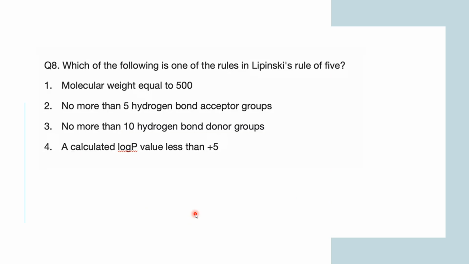Now coming to the next question: which of the following is one of the rules in Lipinski's rule of five? Molecular weight equal to 500, no more than 5 hydrogen bond donor groups, no more than 10 hydrogen bond acceptors, calculated logP value less than plus 5.